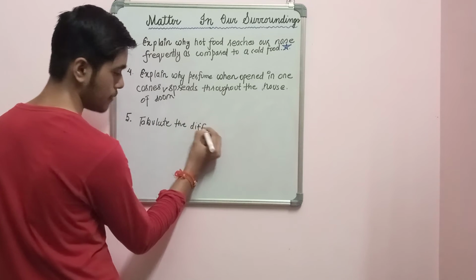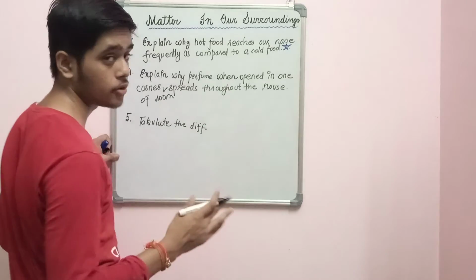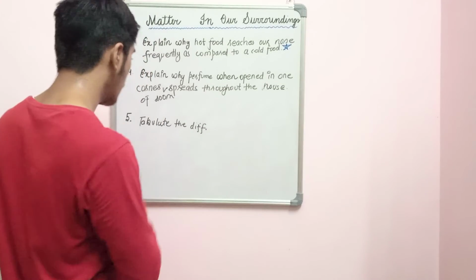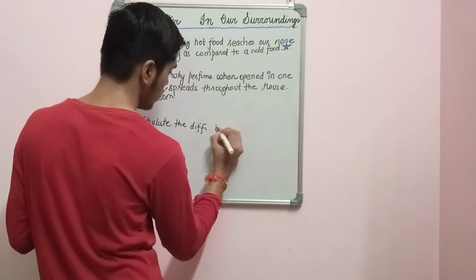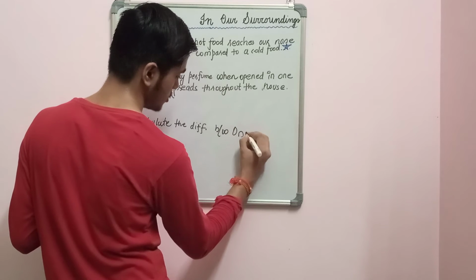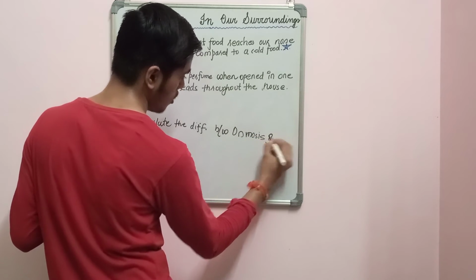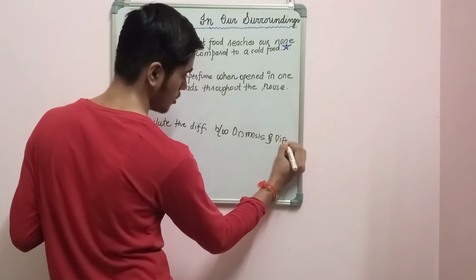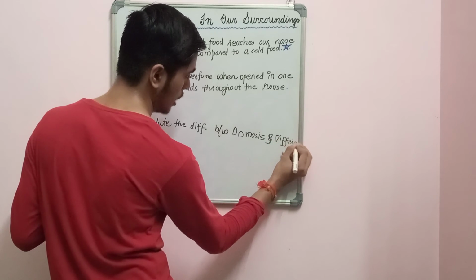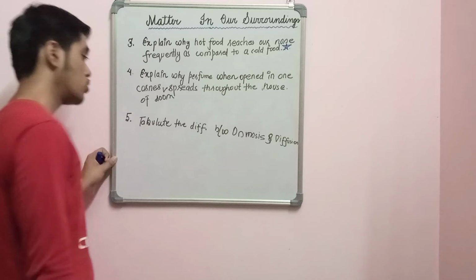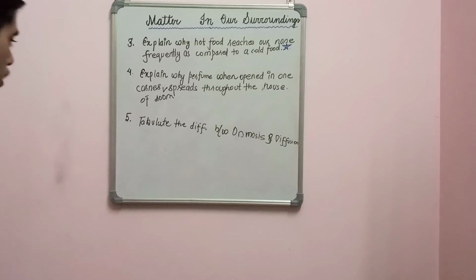This you have to do by yourself. I'm not going to tell you the answer right now because you have to use your own mind here. This is a question of biology, but if we have studied diffusion, we should be able to answer it. So this has to be done by yourself only.